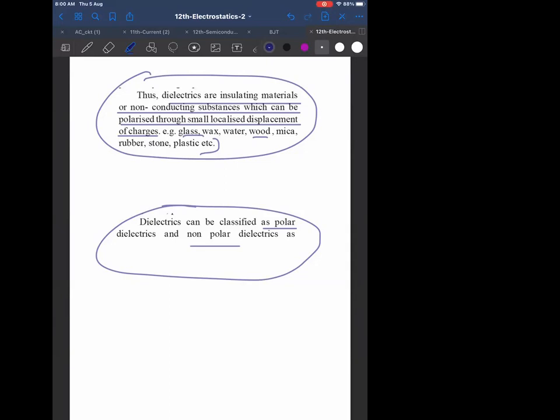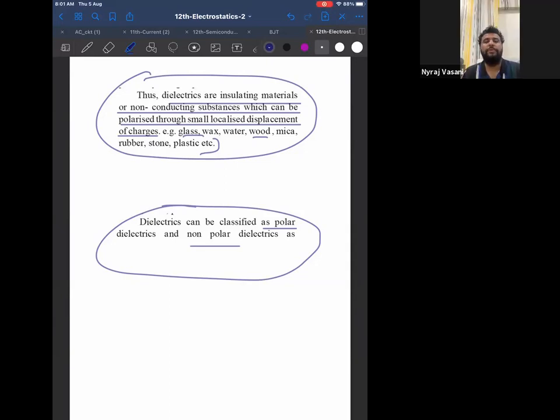Now if the question comes for 3 marks, you also have to tell them the difference between polar and non-polar. Okay, it's very easy. So let us do this topic again. What is a dielectric? Everyone knows. It is an insulator which can be polarized. How many types of dielectrics are there? 2 types. One is polar, one is non-polar.